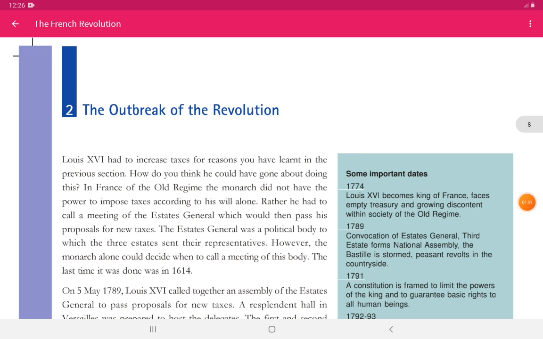However, the monarch alone could decide when to call a meeting of this body. He was not given a right to form or draft any law, but he was given a right to call a meeting according to his convenience. The last time it was done was in 1614. Now we will see 1789. On 5 May 1789, Louis XVI called together an assembly of the Estates General to pass proposals for the new taxes.